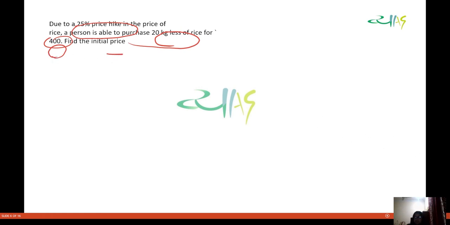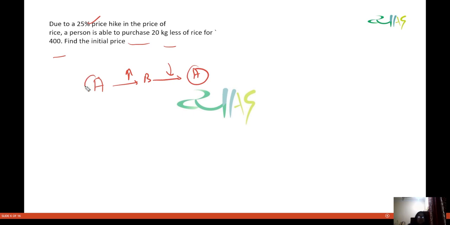So what this question is saying is that there is a 25% hike in the price of rice and a person is able to purchase 20 kg less of rice for rupees 400. Okay, so see, this is the same question we did when we talked about how much the consumption should decrease so that the cost remains the same.